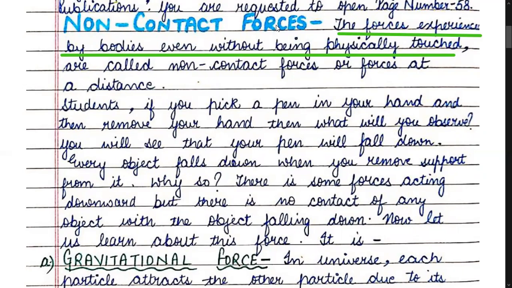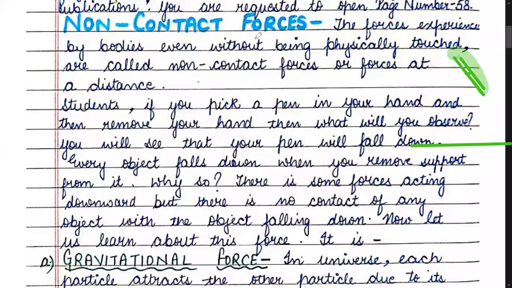Now, children, suppose you pick a pen in your hand in air, and then you remove your support, you remove your hand, then what will you observe? What happens? Suppose you have raised the pen above the ground. If you remove your hand, this pen falls down. Every object falls down when you remove the support from it. So why is everything falling down?